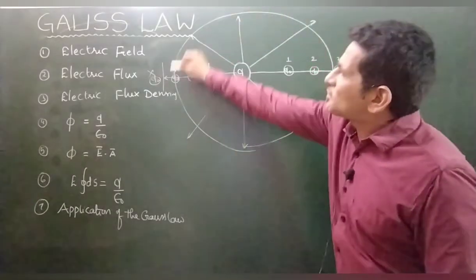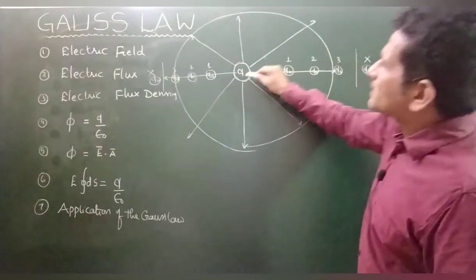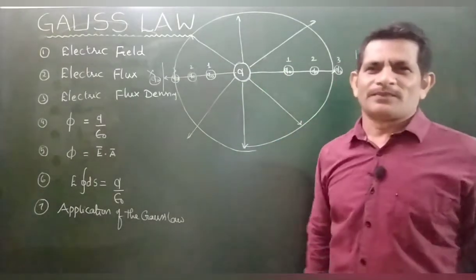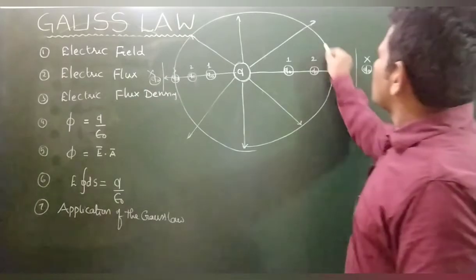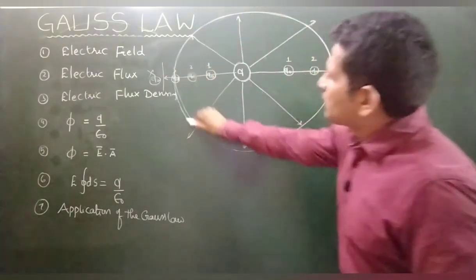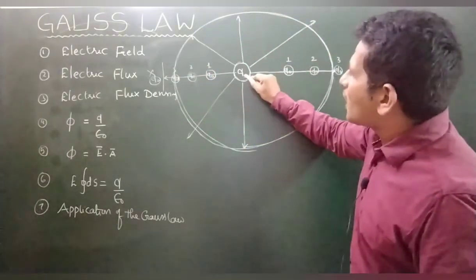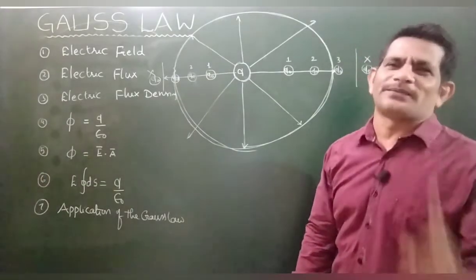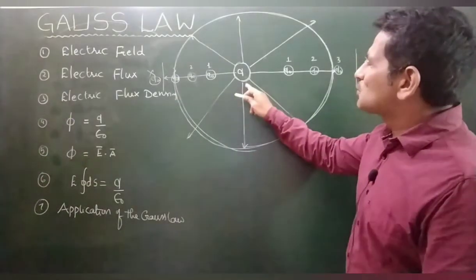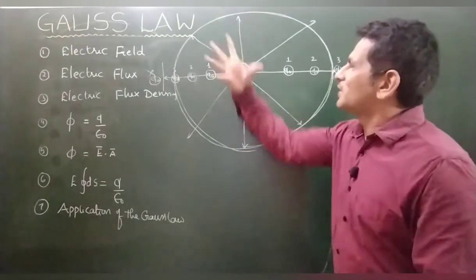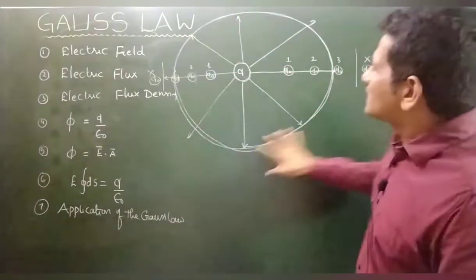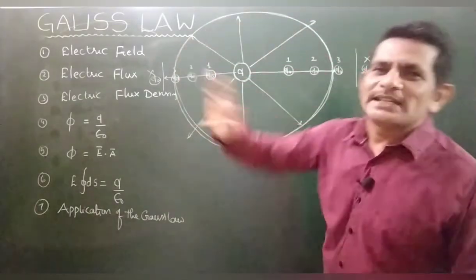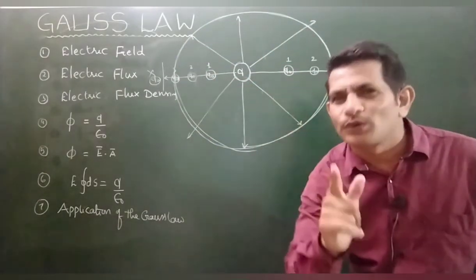This space which is influenced by this charge is called electric field. Am I right? The space influenced by this charge is known as electric field. So it can produce the electric property, its influence, up to a certain space. This space is called electric field. I hope you can understand.